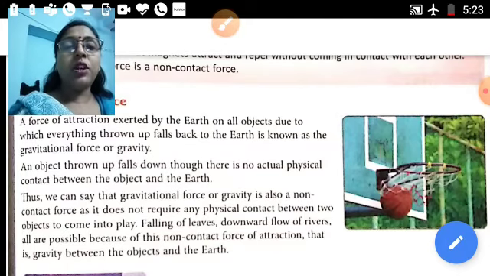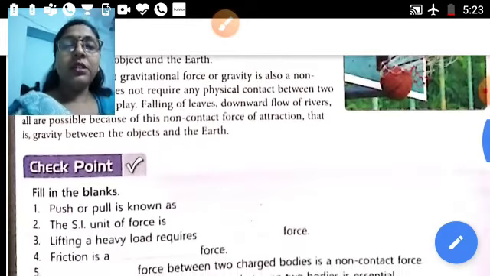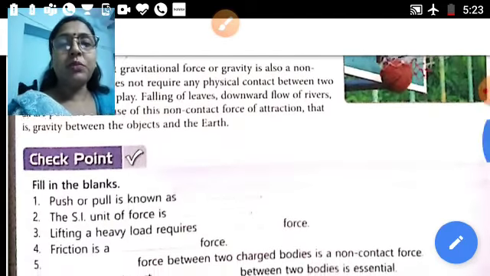Falling of leaves and downward flow of rivers are all examples of non-contact force of attraction, that is the gravity between the object and the earth. So that is about the non-contact force. So come to the checkpoint.